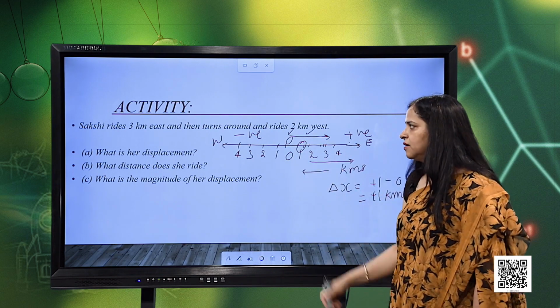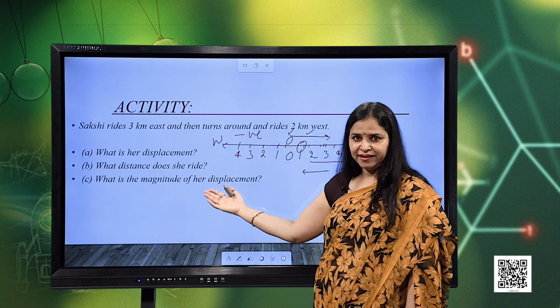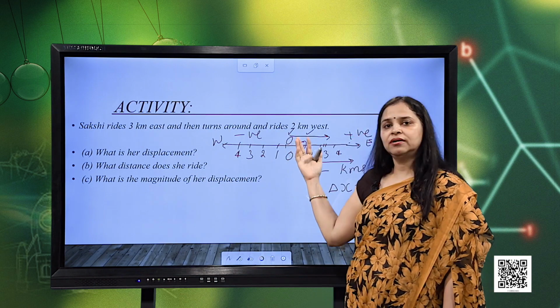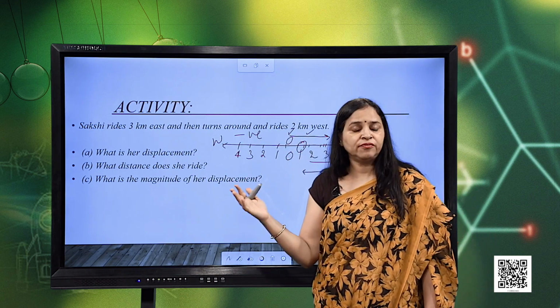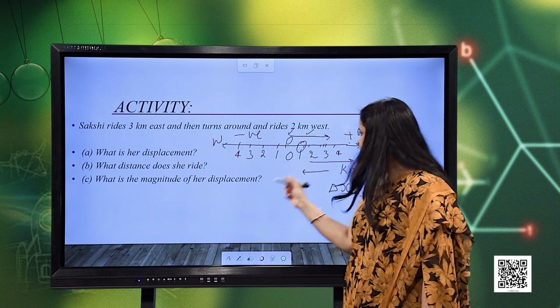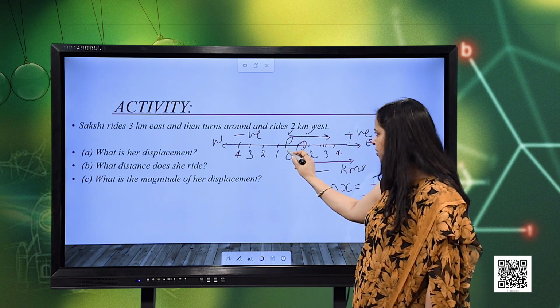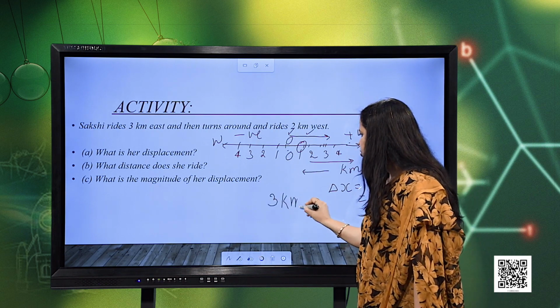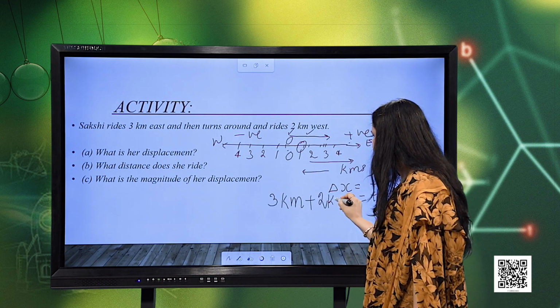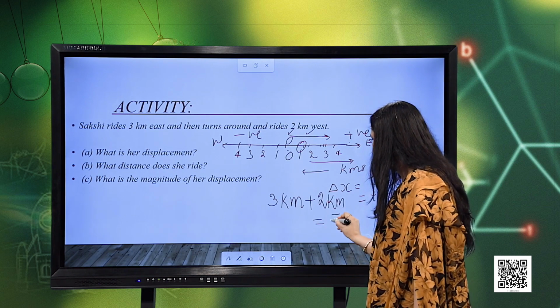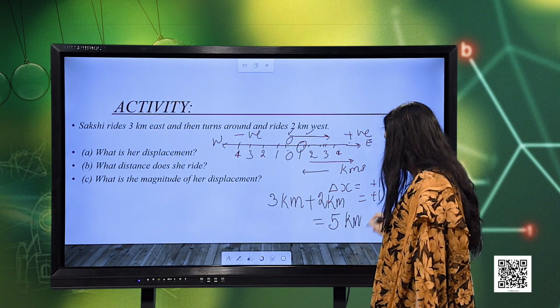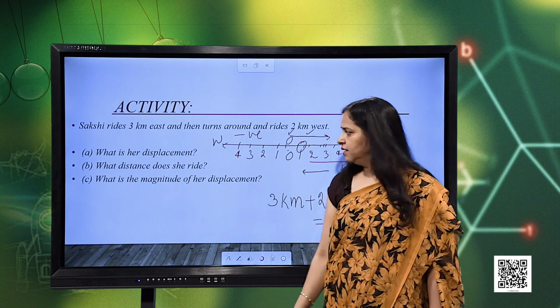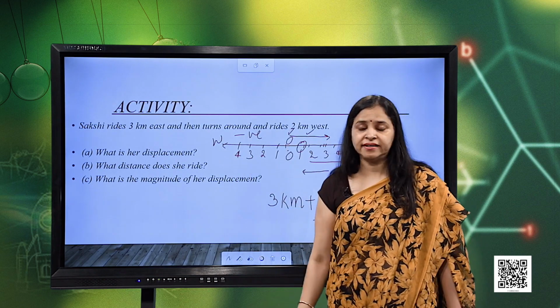Now, what distance does she ride? For this we need to find the total length of the path. So, the total length will be, starting from 0, 3 kilometers plus 2 kilometers, which is equal to 5 kilometers. This is the total length of the path, or the distance she rides.